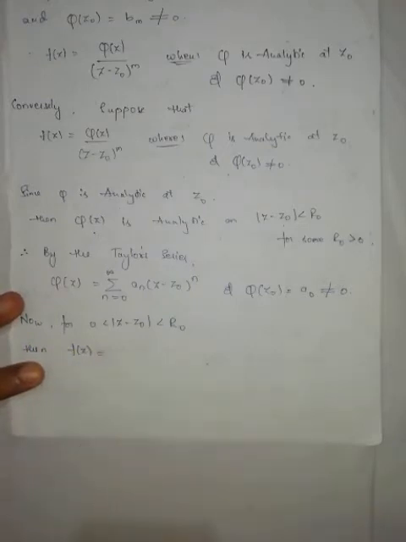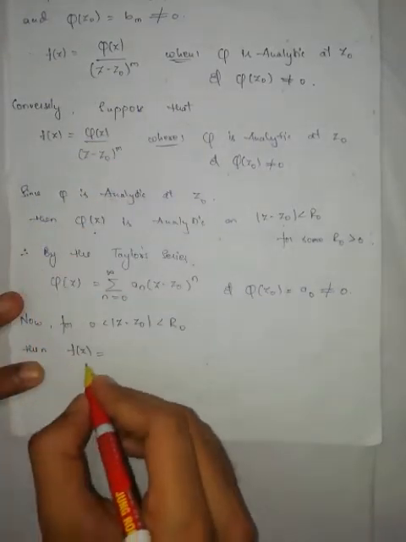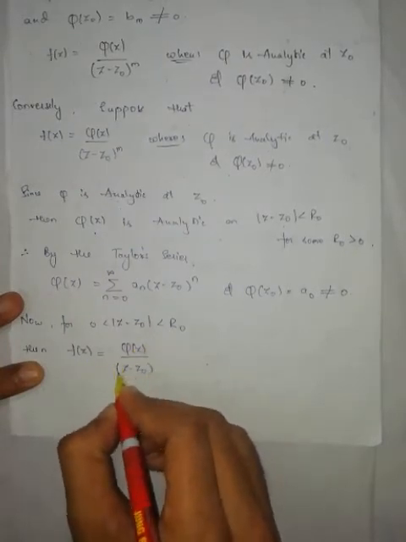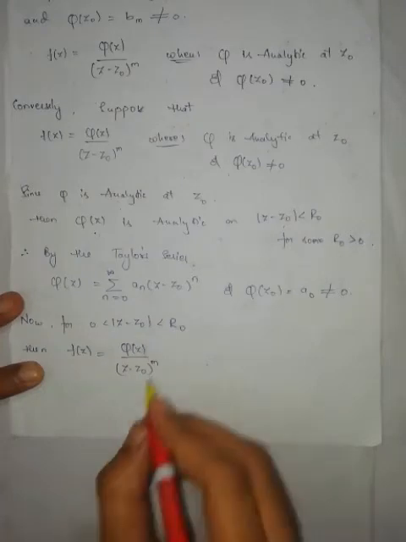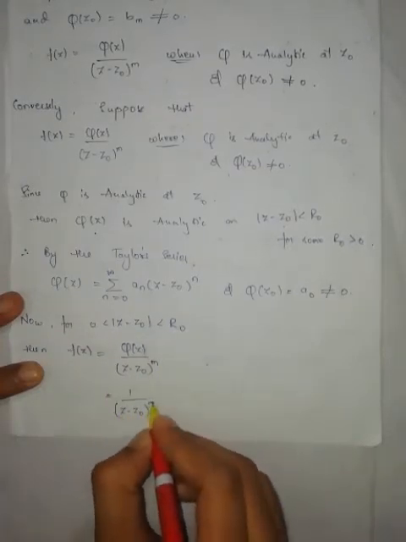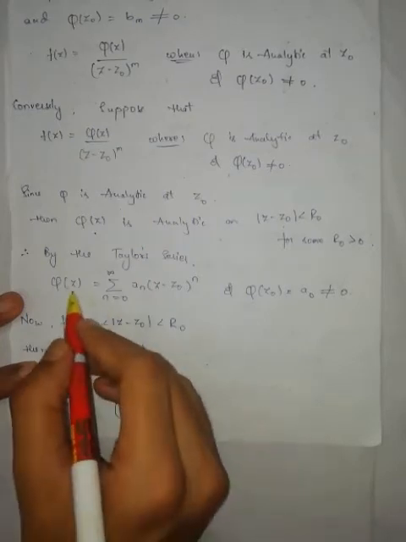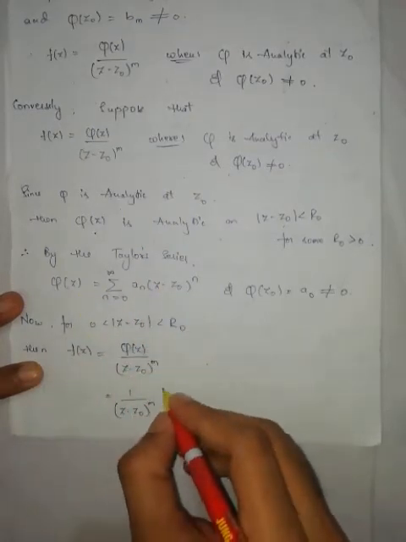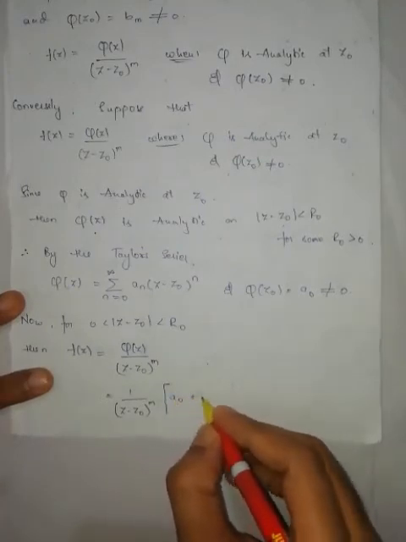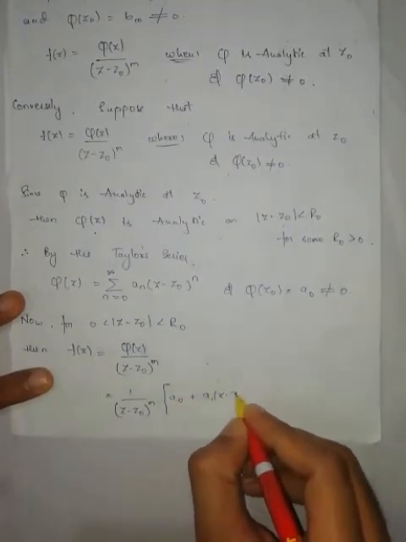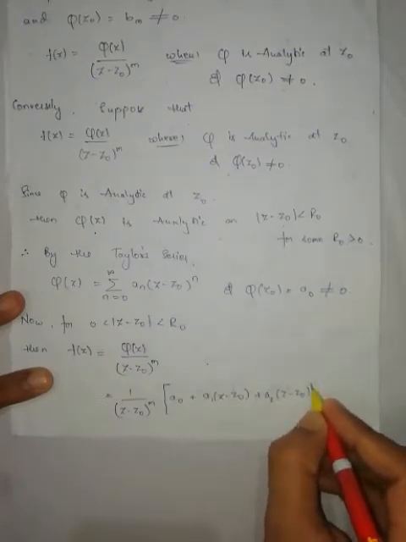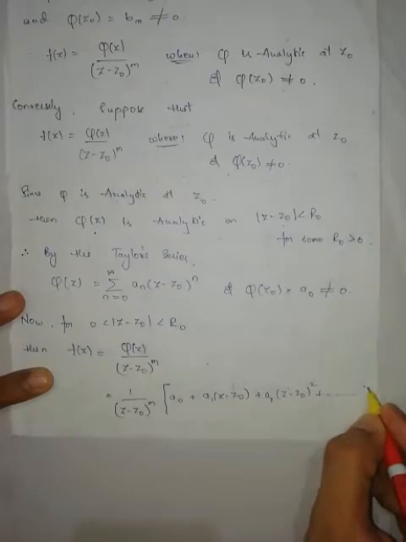f of z, what is f of z? This one, phi of z by z minus z naught to the power of m, which is equal to 1 by z minus z naught to the power of m into phi of z, that is a naught plus a1 into z minus z naught plus a2 into z minus z naught whole square plus so on.